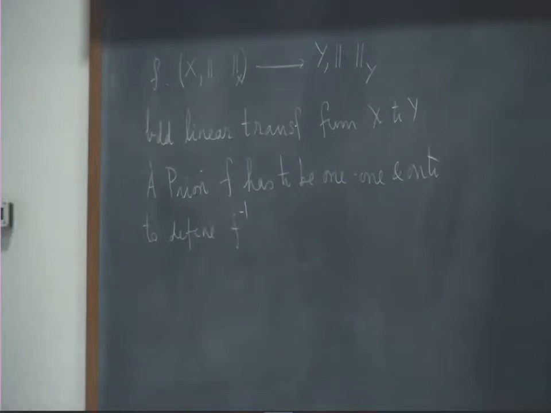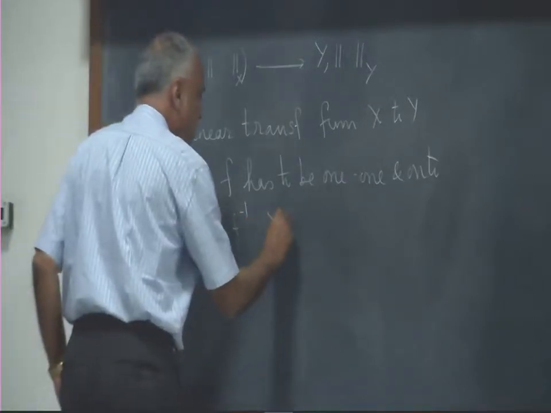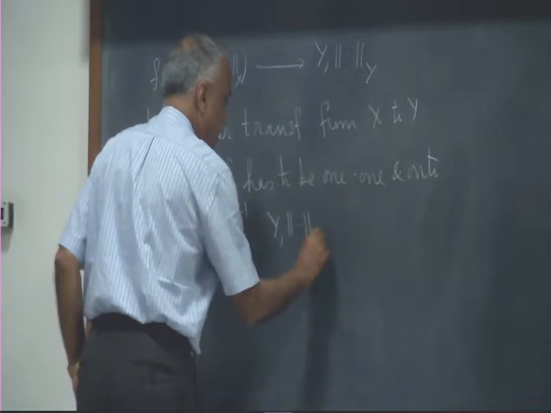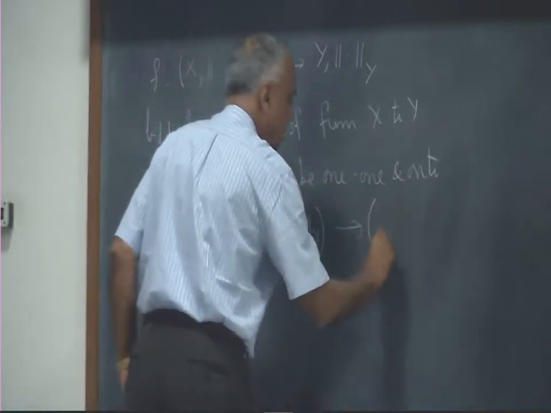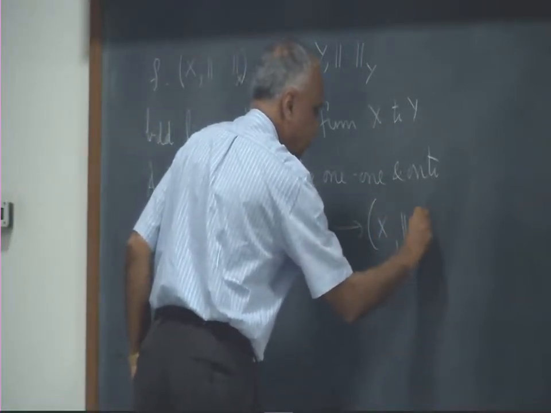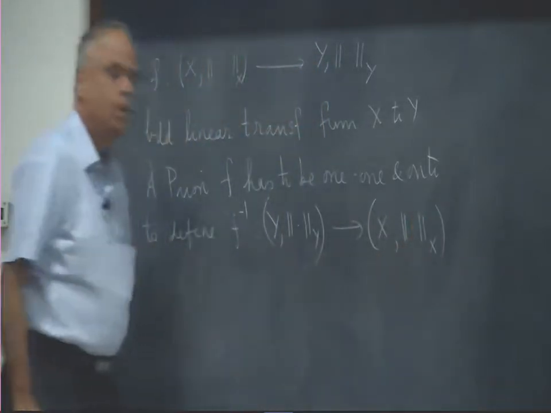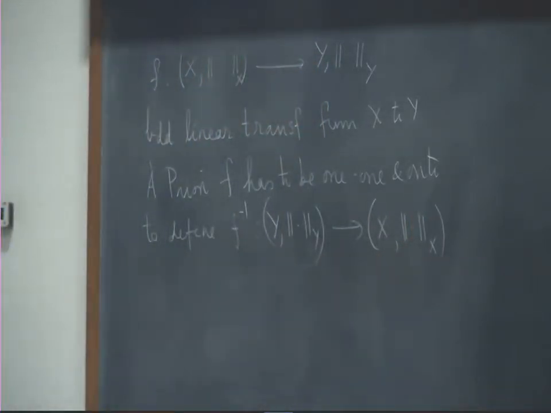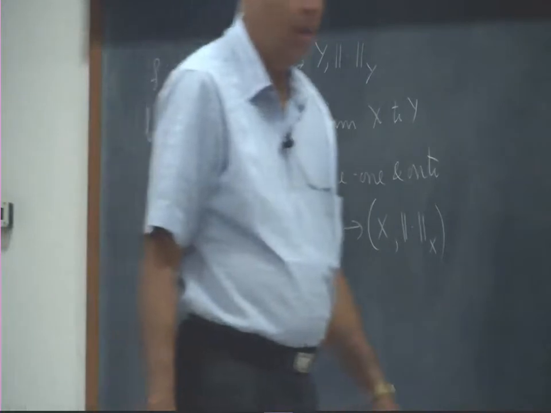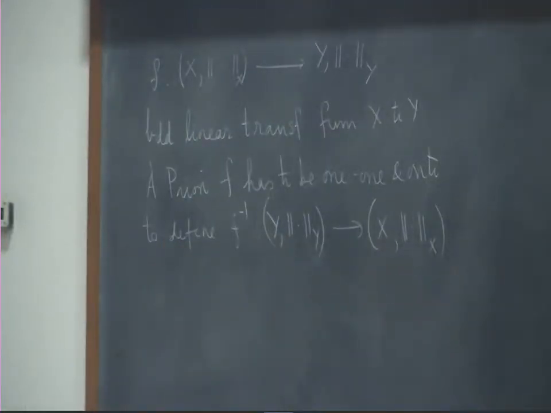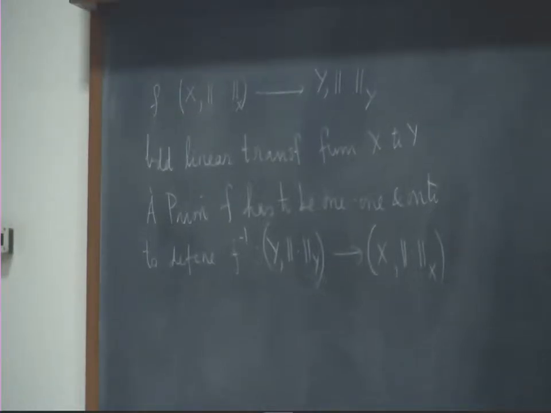F inverse as a map from Y with this norm to X, this norm. And once we had 1-1 and onto, the inverse which is defined is automatically forced to be linear.